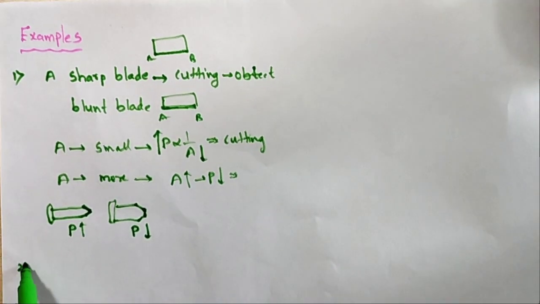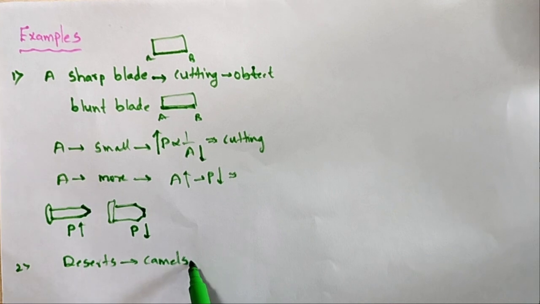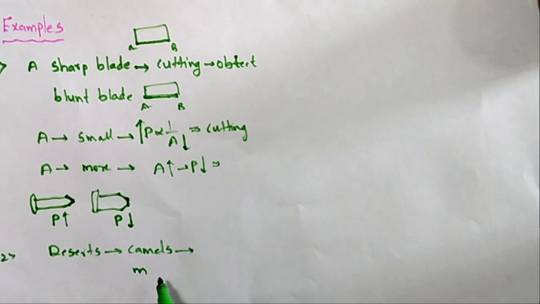And the second example: in the deserts, camels walk very easily. The man also walks in the desert. Taking the sand, in the sand the camel and the man are walking. Which moves very easily? The camel.